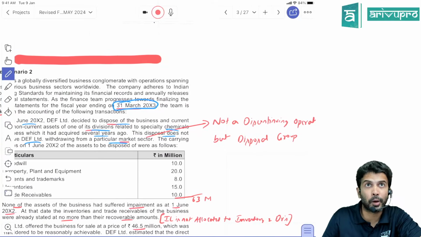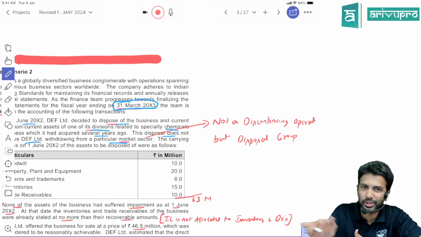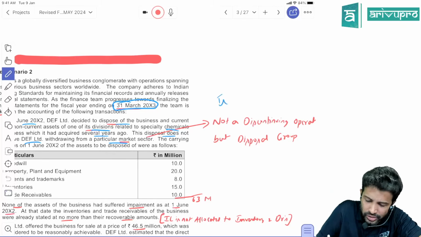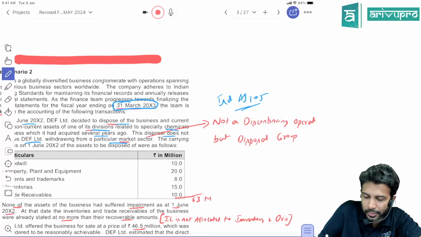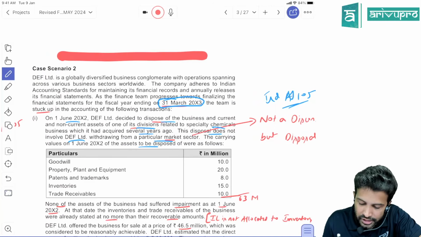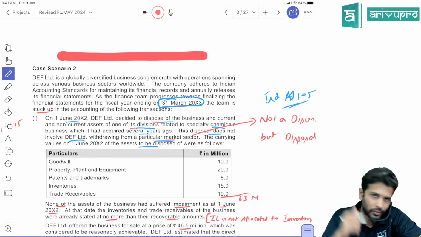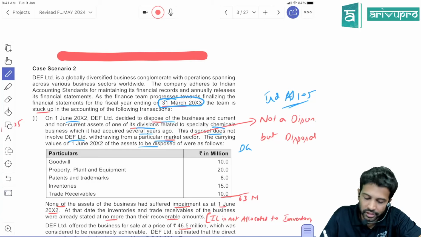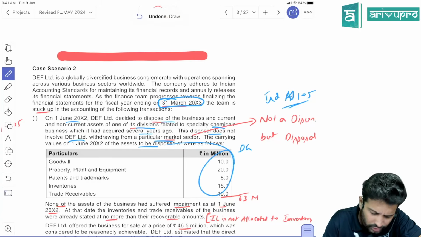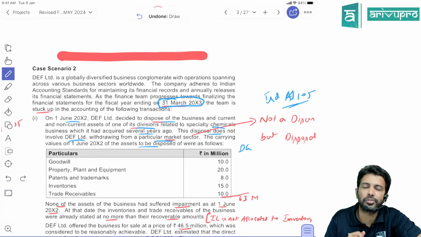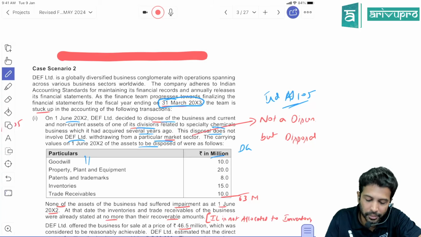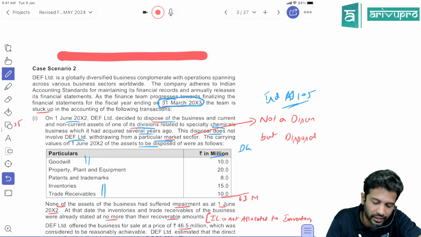Which provision applies? Ind AS 105, disposal group, non-current assets held for sale and discontinued operations, which we have studied. This case is based on that particular standard. So on 1st June, the assets disposed were as follows. We are selling a group of assets and liabilities, meaning a disposal group. That disposal group has these assets. They have not given liability values, it's fine. Adding all this, you'll get the carrying amount of assets of the disposal group as 63 million. All the numbers are in million. It has goodwill also, keep that in mind. And it has some current assets like inventory and trade receivables also.